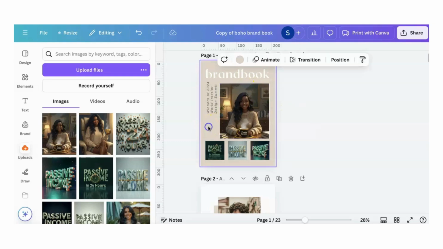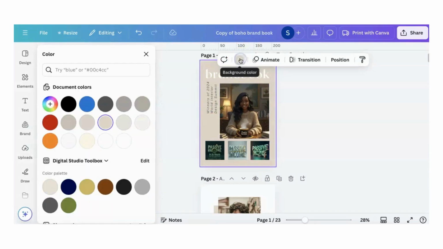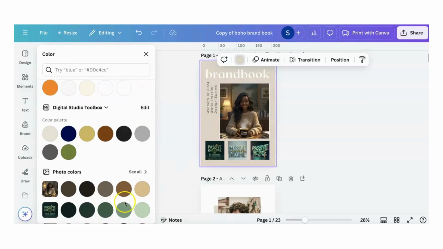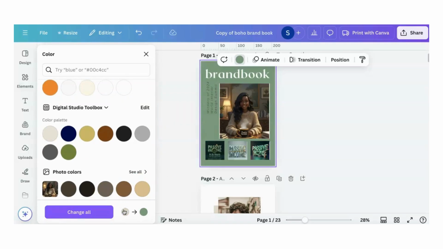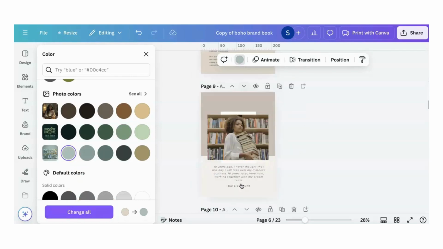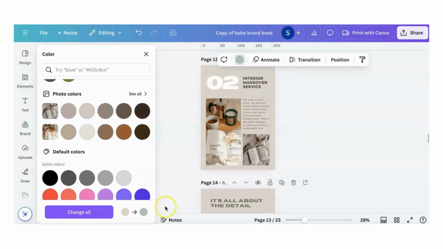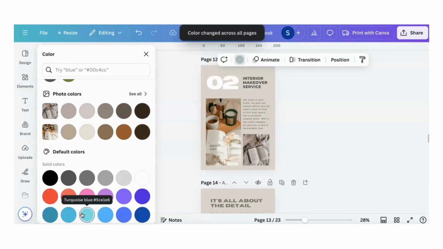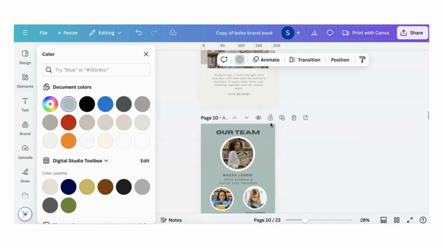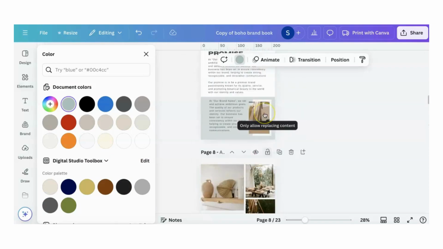And as you know, you can change the color. And because this ebook has 23 pages, since I'm going to change the color, I want to change the color to something where it's going to match. So let's say we're going to choose that color. Ooh, I don't like that color. Okay, let's choose that color. And what we're going to do, as you can see, all these pages have the same branding color. But what we're going to do is we're going to change all. Okay. And let's see, did that work? Yeah, it changed all for that page.